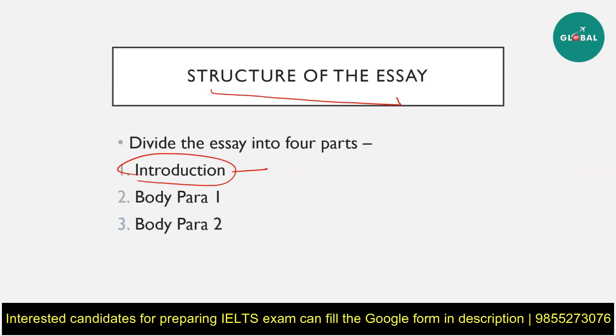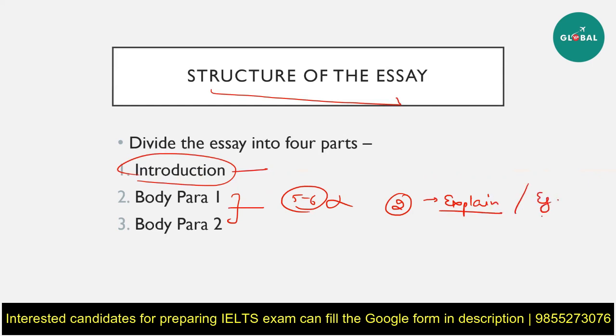That is it. Second is writing 2 body paragraphs. You can also write 3 if you want to, but that depends on the question. Make sure whenever you're going to write a body paragraph, you are including not more than 2 points in each. This is very important. Do not include 5 to 6 points in just a body paragraph because then that will be wrong. Always explain 2 maximum. Explain them very clearly and carefully and add an example. That gives you a perfect band score.